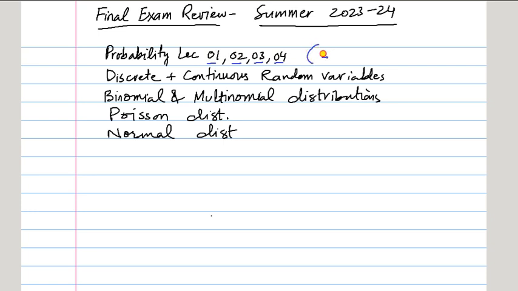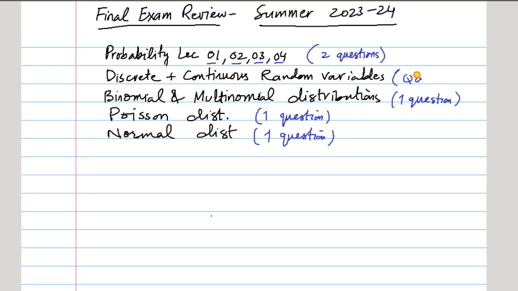So as in the email, I told you that these are the questions, 2 questions, and there will be one question from binomial distribution, one question from Poisson distribution, and one question from normal distribution. So these discrete continuous random variable were there in the quiz, so I decided not to give any question from there.